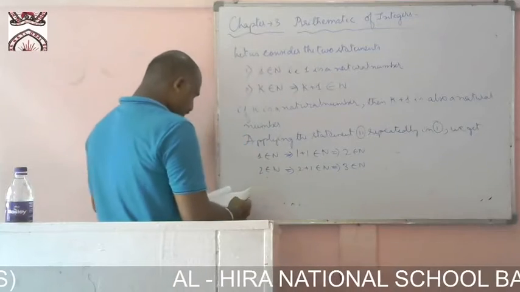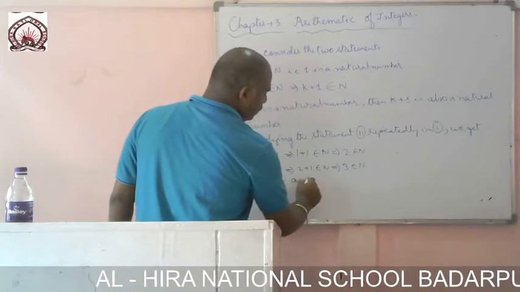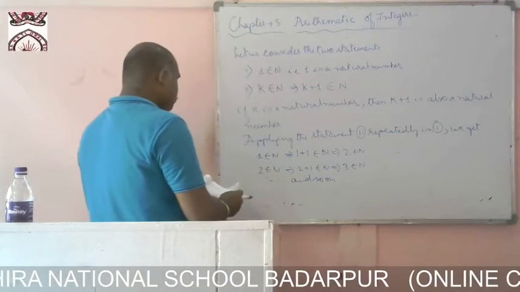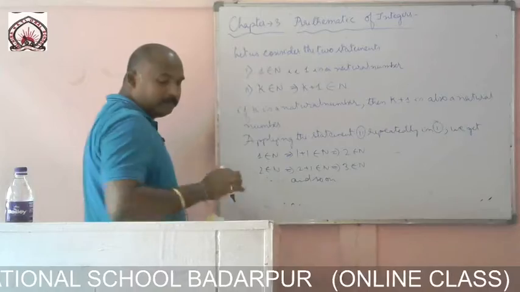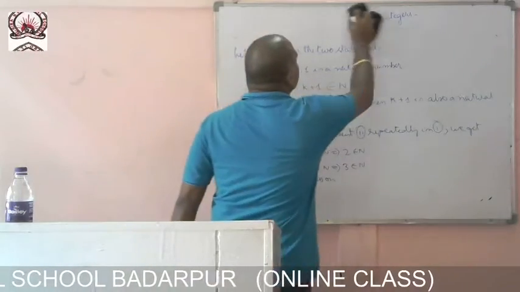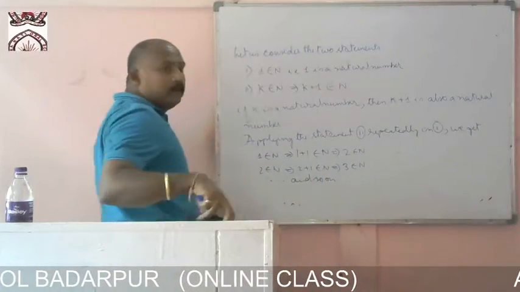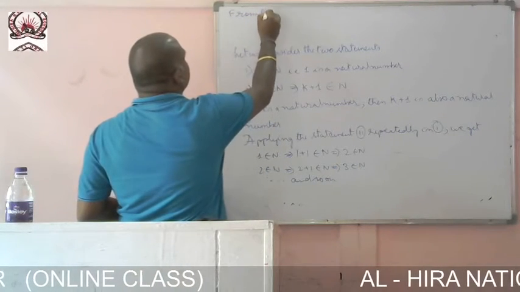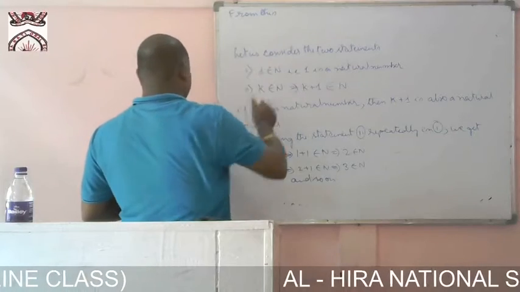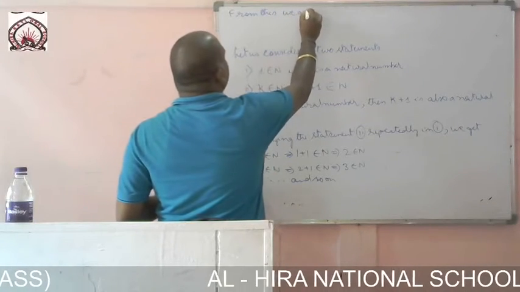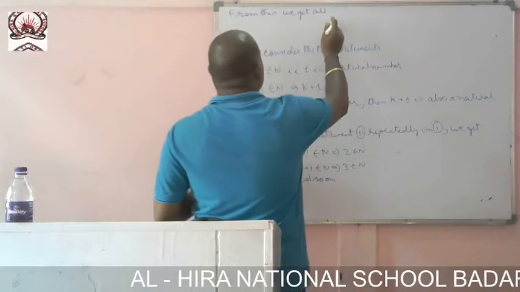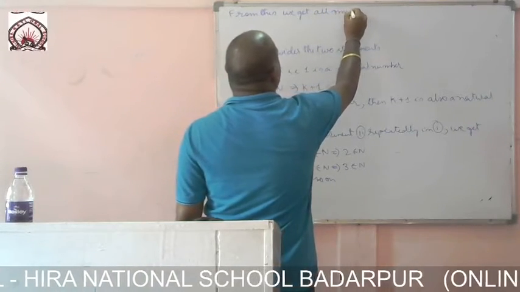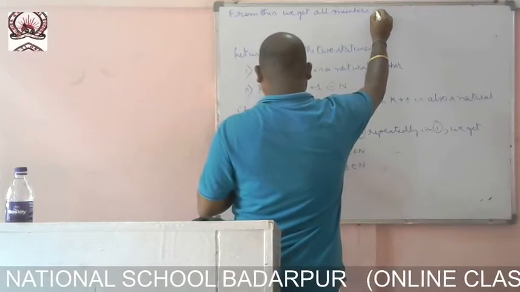Similarly, and so on. So from this we get all members of n.